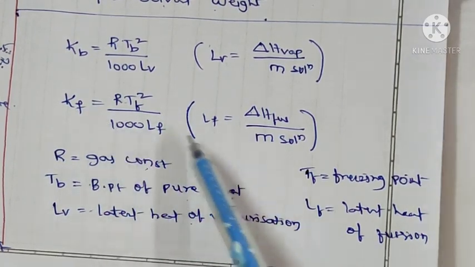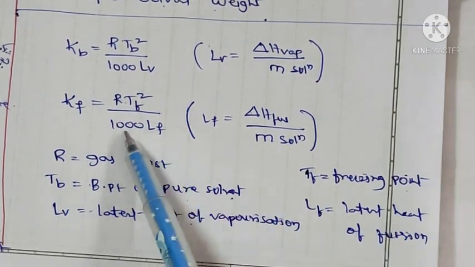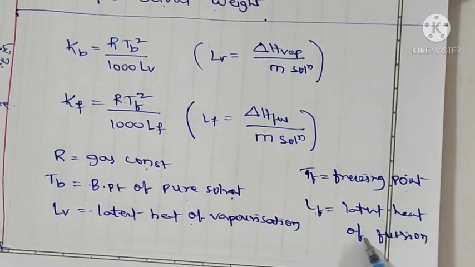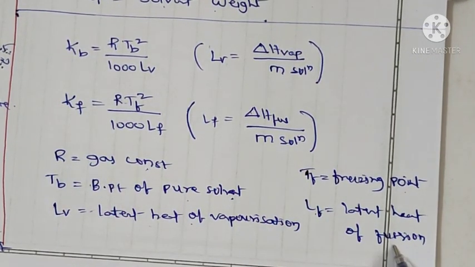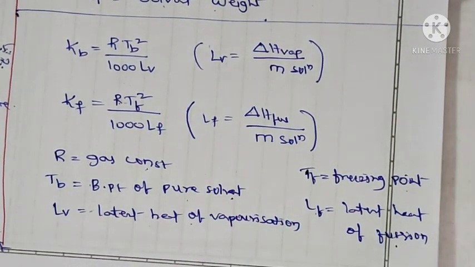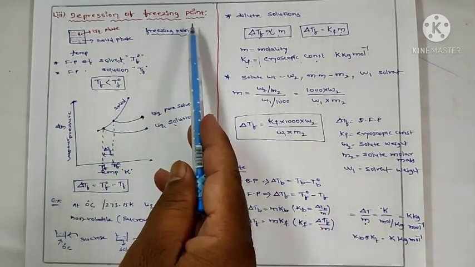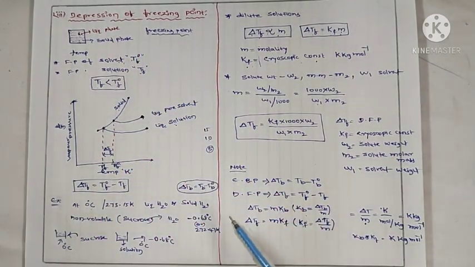In this formula, Lf is the latent heat of fusion, and R is the gas constant. So this is about depression of freezing point.